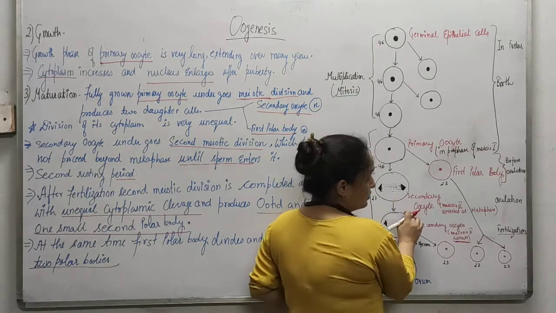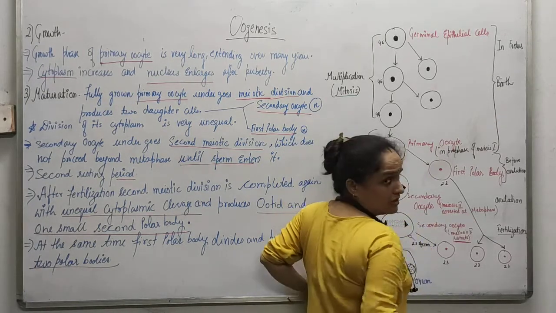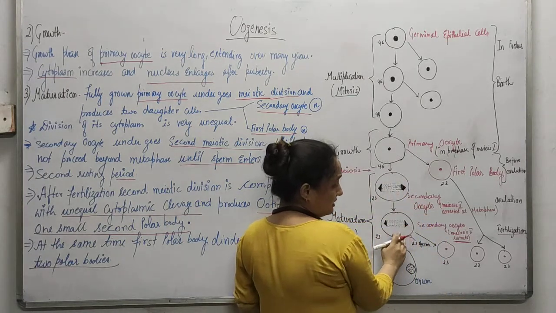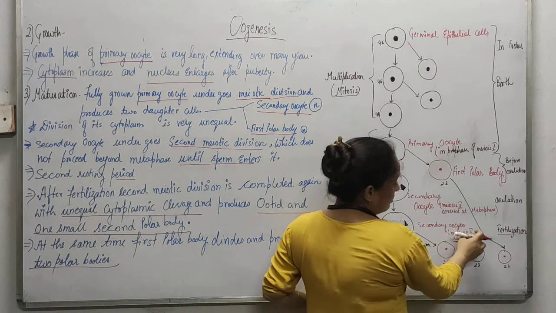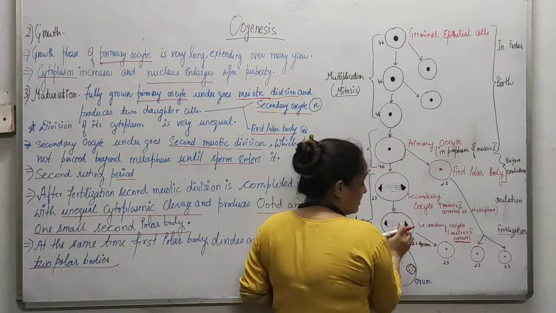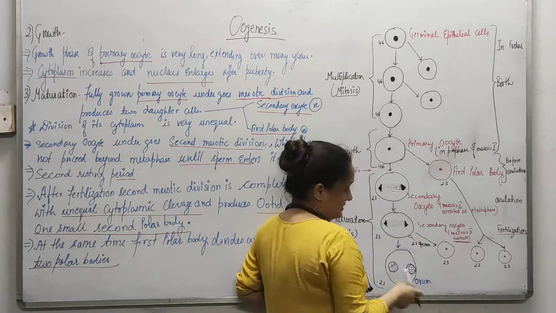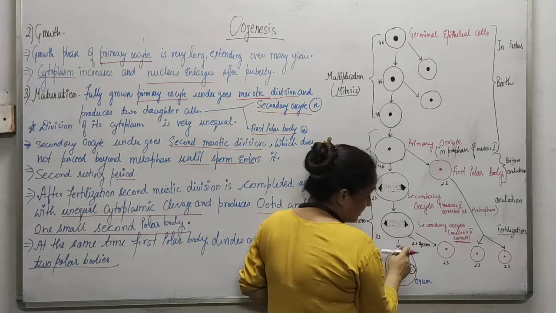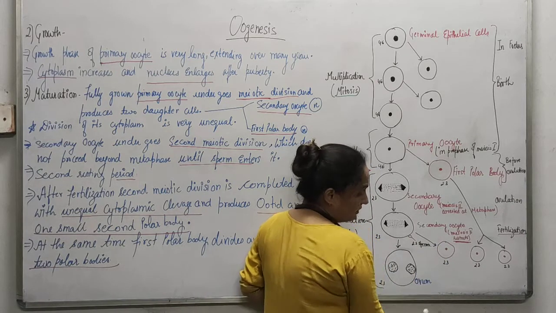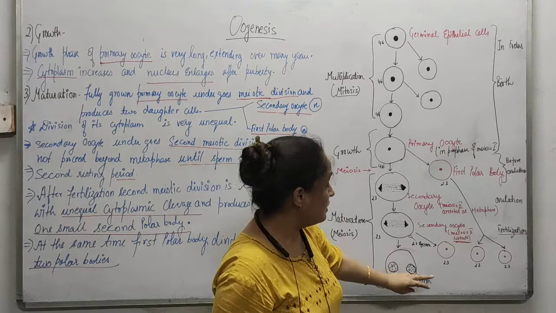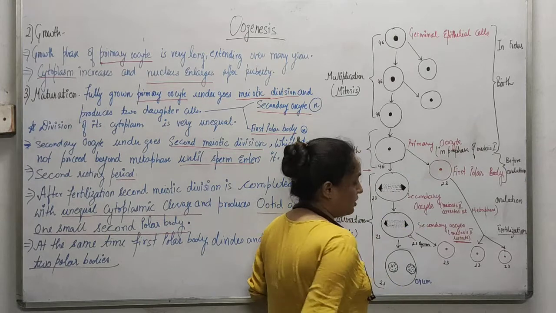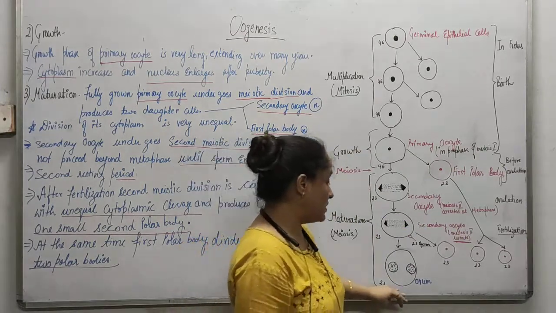ठीक है। अब सेकेंडरी oocyte में क्या हुआ, मियोसिस सेकेंड, जो कि अरेस्ट हो गया कहां पे जाकर के, मेटाफेज पे। देन द सेकेंडरी oocyte, अब ये फेज कंटिन्यू होती है, सेकेंडरी oocyte में मियोसिस सेकेंड रीस्टार्ट होता है, बट रीस्टार्ट होने के लिए क्या चाहिए, entry of the sperm. Sperm entry means fertilization. Then it is going to produce one ootid and one polar body. The ootid will attain maturity and transform into ovum. Then two more polar bodies will be generated from the first polar body. So in total 3 polar bodies and 1 ovum.